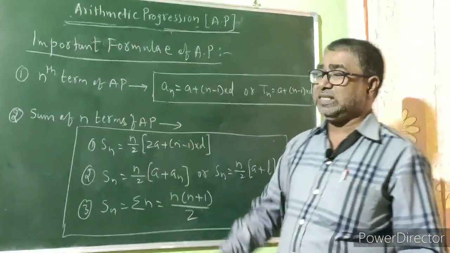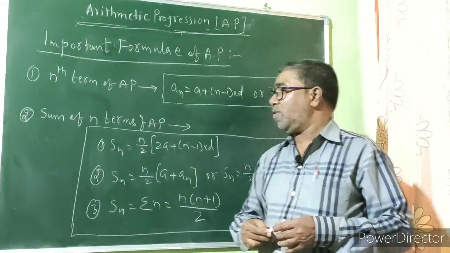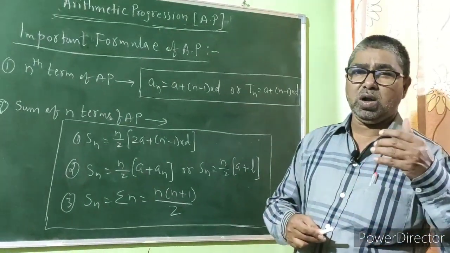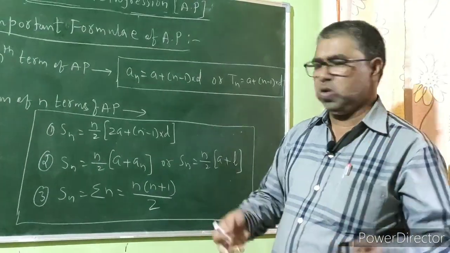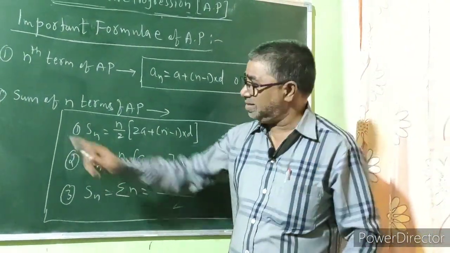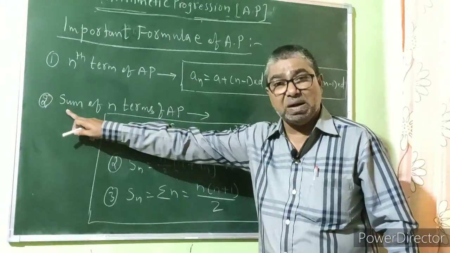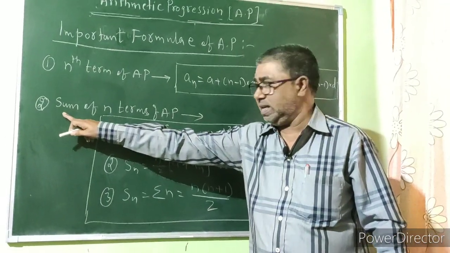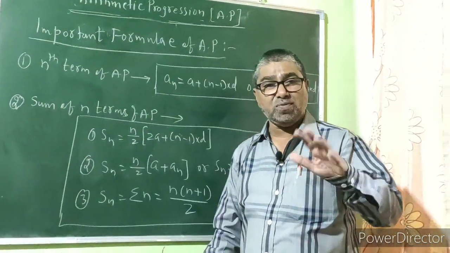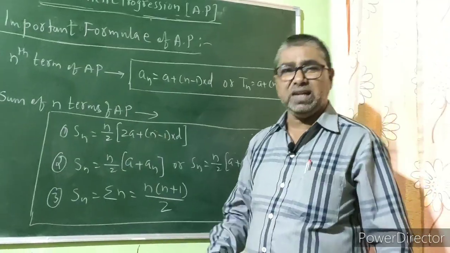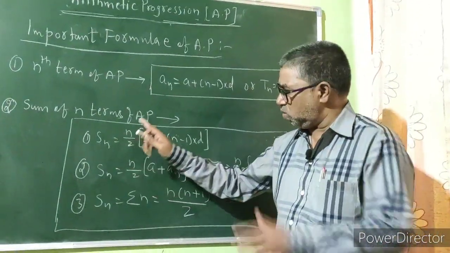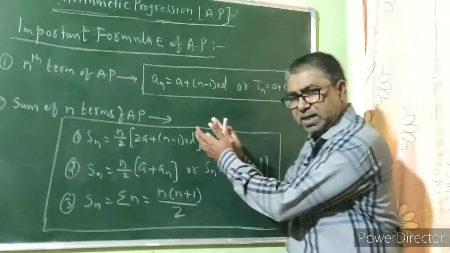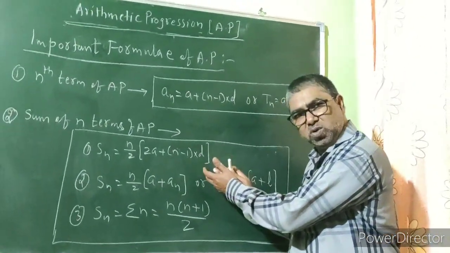Now the sum of n terms of AP. Instead of arithmetic progression you can call it arithmetic series, because the word sum is being used here. So the sum of n terms of an arithmetic series. There are three different formulae. The first formula is Sn is equal to n upon 2 into bracket 2a plus n minus 1 into d.